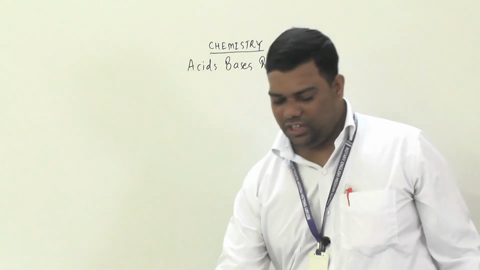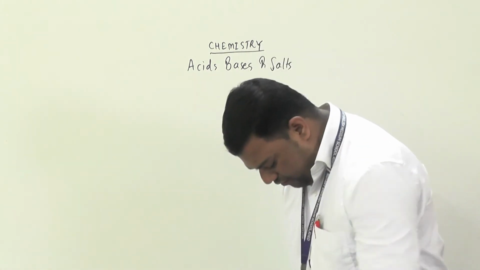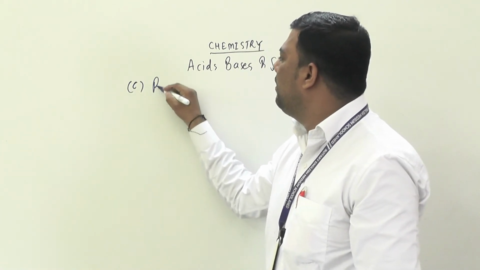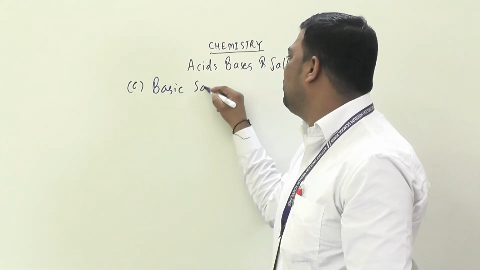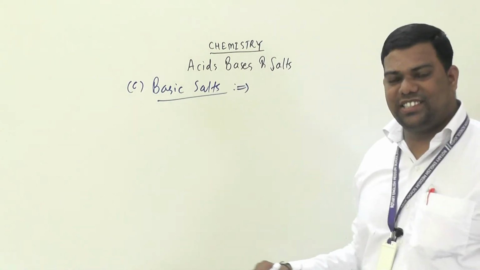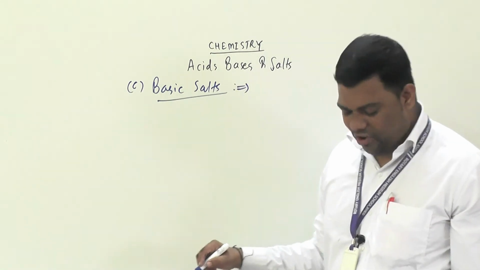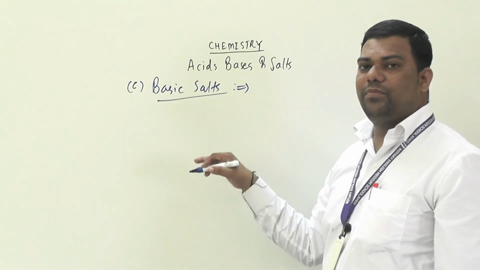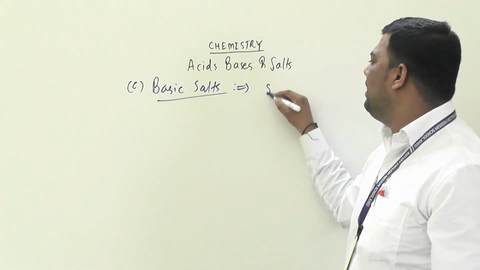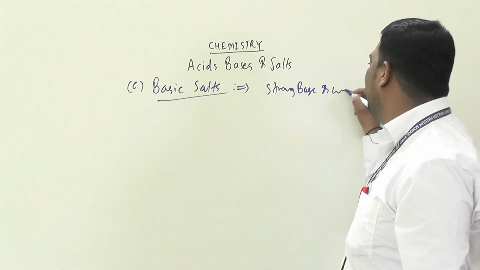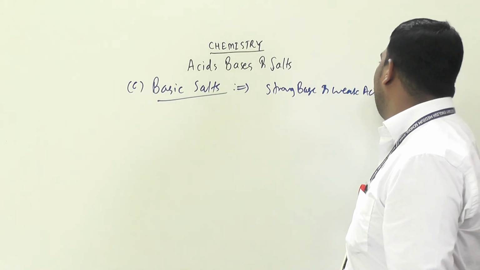Okay. Now we will move towards the examples of small c, basic salts. So see here, in basic salts, what do we have to discuss? Small c here, basic salts. Okay. So in basic salts we have to concentrate on how it will form. It is formed by the reaction of strong base and weak acid.